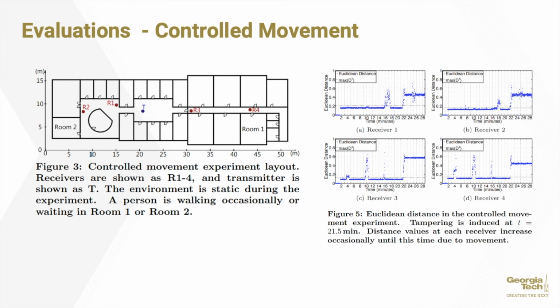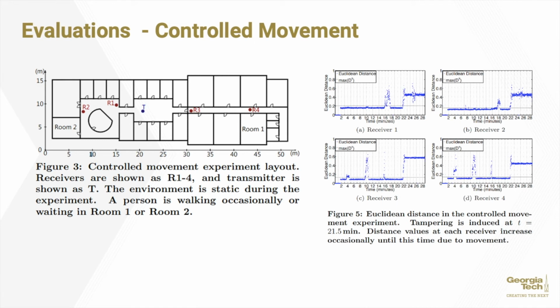The controlled movement experiment followed this pattern. At a time of 3.5 minutes, the person would walk close to receiver 4, wait next to receiver 4 for a minute, and then enter room 1. We can see in the figures that this affects distance values at receiver 4 very slightly, at receiver 3. Since we do not see any increase on the distance values of receivers 1 and 2, the system will not create a false alarm when considering data from all receivers.